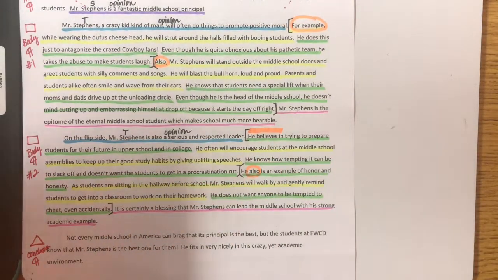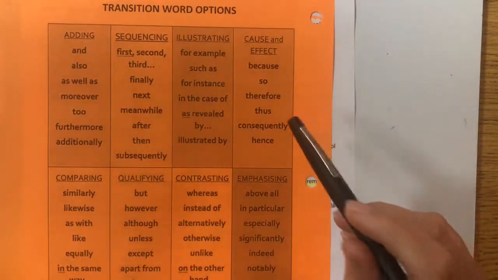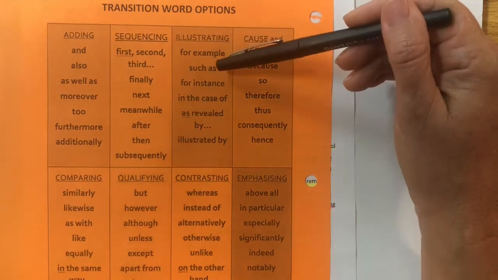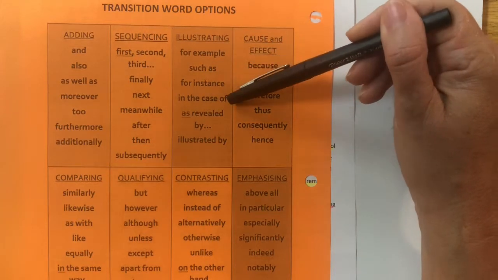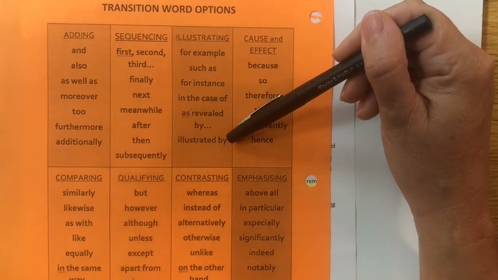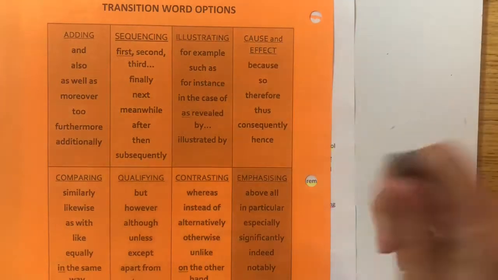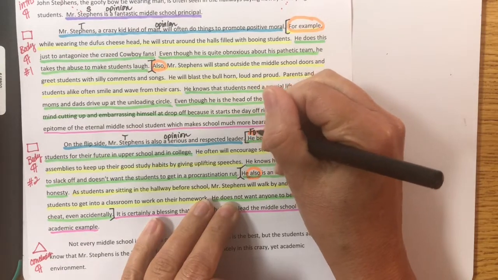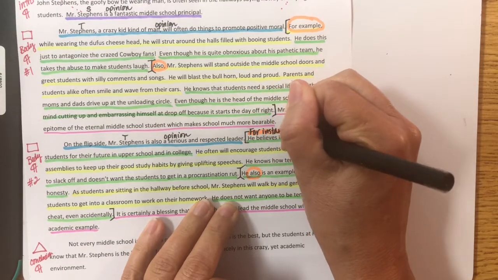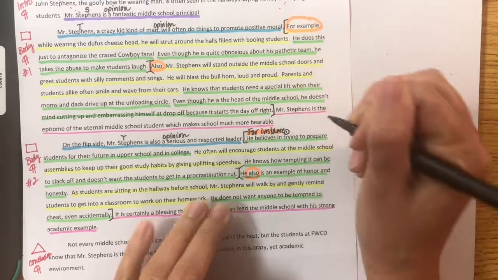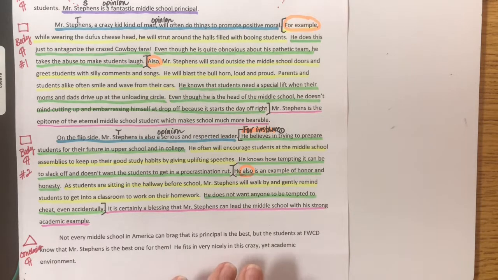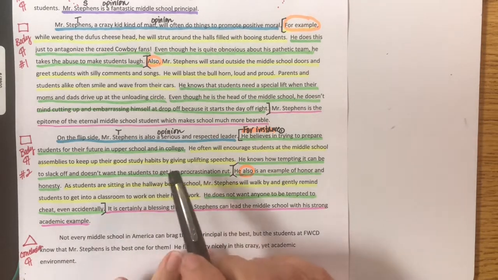So I've gotten out my orange sheet from the binder under helpful handouts, and I need one that's also like for example: so such as, for instance, in the case of, as revealed by, illustrated by. I kind of like for instance. So I'm going to write for instance right here. Comma, because when you have a transition phrase at the beginning, you put a comma. For instance, he believes in trying to prepare students for their future in upper school and in college.